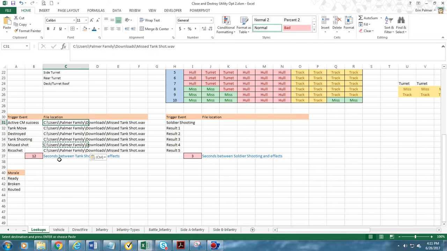This will show how much time between the initial shot sound and the results. If you do change the file that you're using to replicate the tank shooting, it may be longer or shorter, in which case you'll want to update the lag time as well, so that it has a fire shot, pause, and then the results.